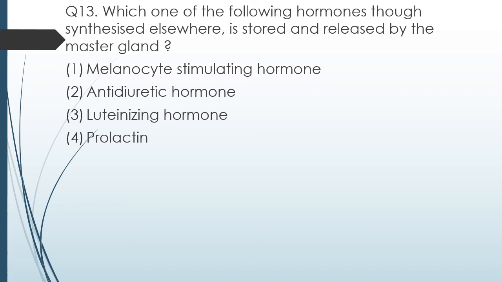The correct answer is option 2, antidiuretic hormone, also known as vasopressin, which is synthesized in hypothalamus but it is stored and secreted by the posterior pituitary. Rest other 3 hormones are synthesized and secreted by the anterior pituitary.